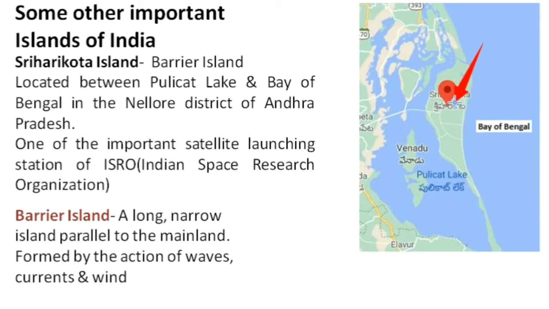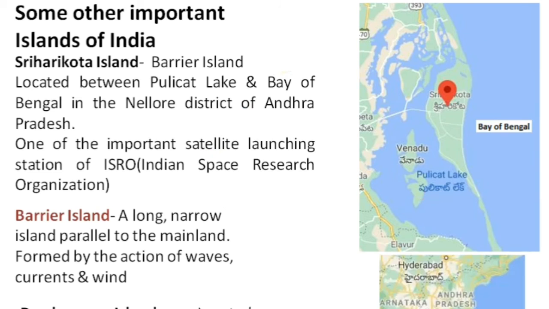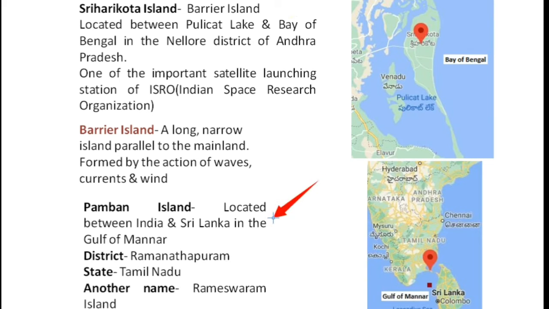This is the Sriharikota Island, a long narrow island which is totally parallel to the mainland area. That's why this island is known as a barrier island. This island is located between Pulicat Lake and the Bay of Bengal in the Nellore district of Andhra Pradesh. This island is one of the important satellite launching stations of ISRO. What is the full form of this? Indian Space Research Organisation.